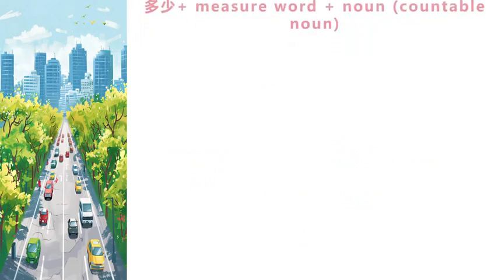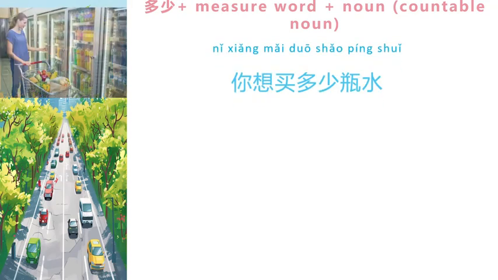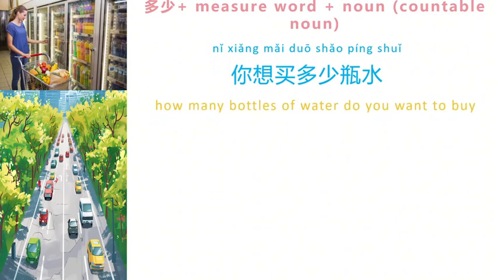And we need to note that in this case, we must say a measure word after 多少. For example, we can make sentences like 你想买多少瓶水? How many bottles of water do you want to buy?